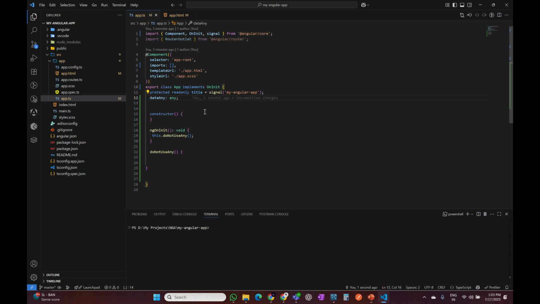So what we need to do is always define a proper type. If we want to pass a number to a particular variable, a string, or a date, we need to define the type accordingly, based on the value we want to pass to that variable. How? Firstly, we will try to understand how any will impact the credibility of TypeScript.